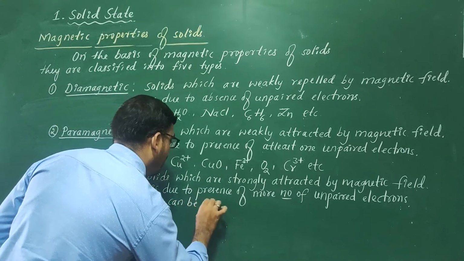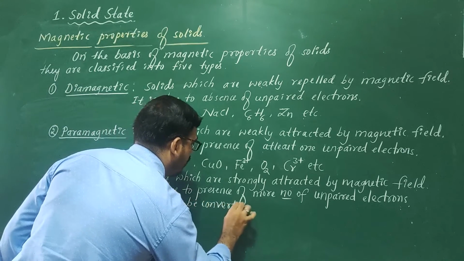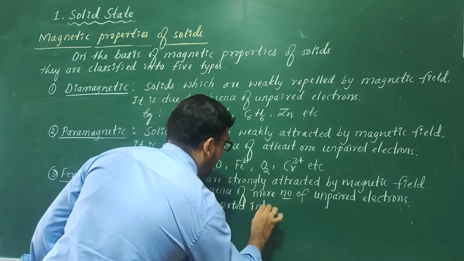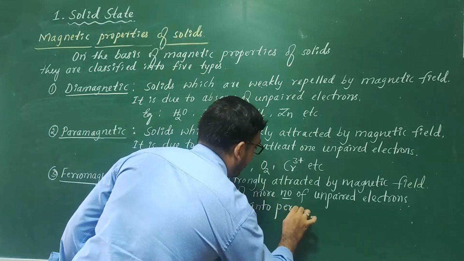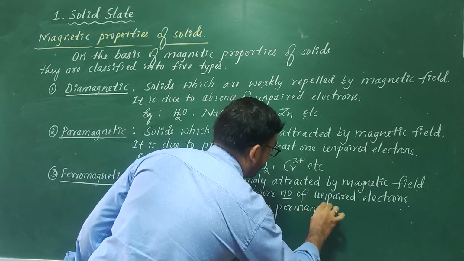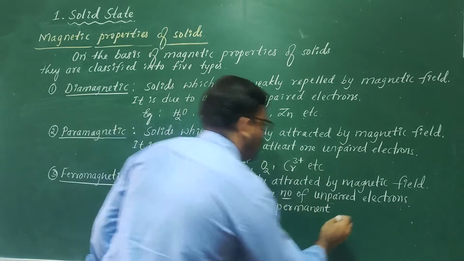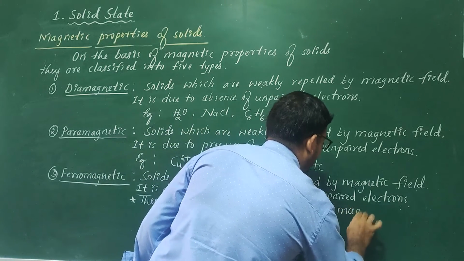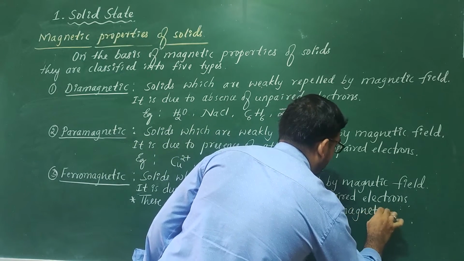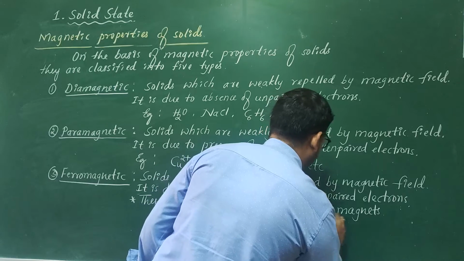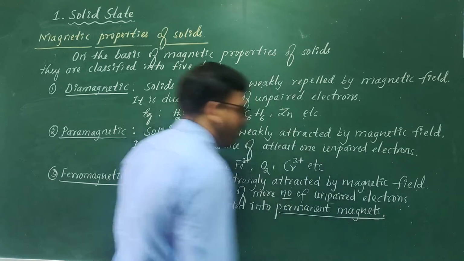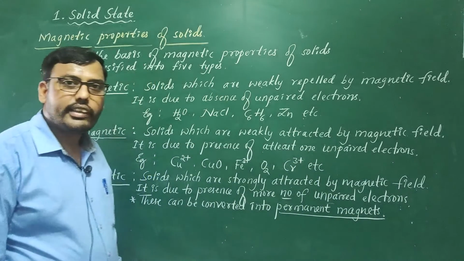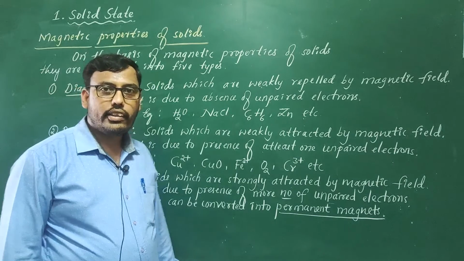These can be converted into permanent magnets. Which type of solids are converted into permanent magnets? It is ferromagnetic solids.